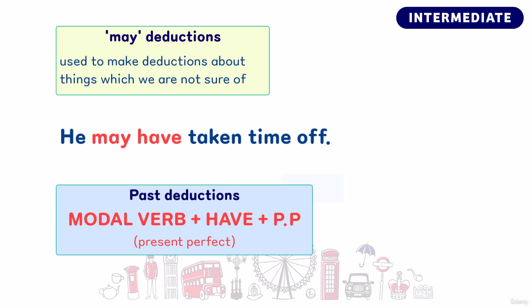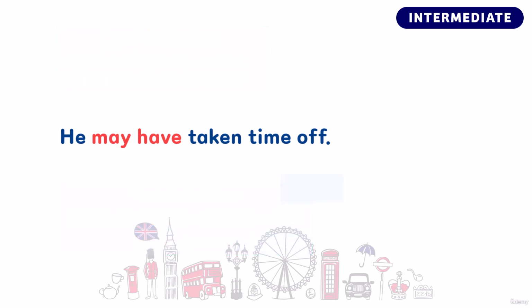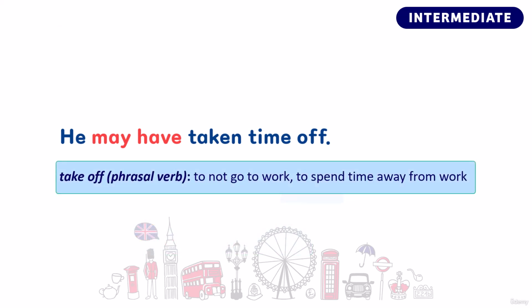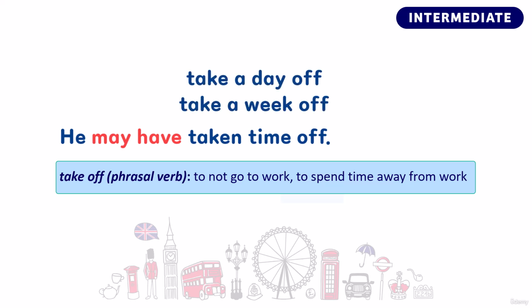After may have, we can use a verb in its past participle, the PP form, to say what we believe to be true in the past. In this sentence, the PP is taken. The phrasal verb in this sentence, take off, means to not go to work, to spend time away from work. And the object of the verb is always used between take and off. So we can say take time off, but not take off time. As well as the noun time, we can use other phrases that relate to time as the object of the phrasal verb. So we can say take a day off or take a week off.